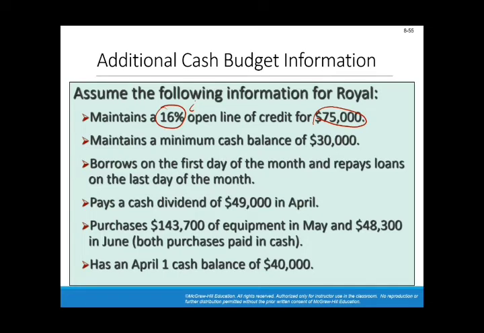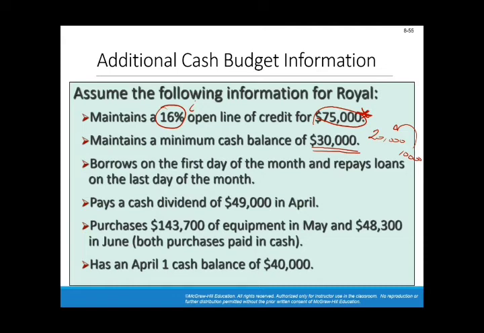Then the other point in the given: the company maintains a minimum cash balance of $30,000. So a minimum of $30,000 should appear in the cash balance at the end of the month. If you end up with $20,000, for example, you will have to add to it $10,000 from the bank, from this line of credit. They borrow on the first day of the month and repay loans on the last day of the month.